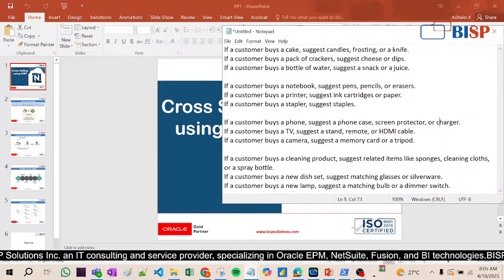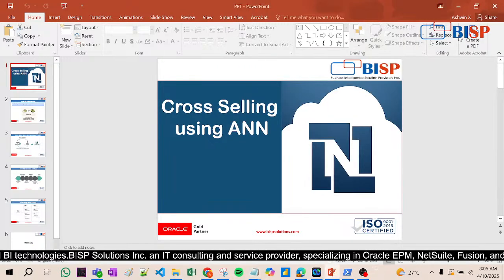If a customer buys a TV, suggest a stand, a remote stand, an HDMI cable. If a customer buys a cake, suggest candles or a knife. If someone buys a bottle of water, suggest snacks or a juice. These types of things are called cross selling. Suppose a customer buys a cleaning product, suggest related items like a sponge, cleaning cloths, and spray bottles. So these are called cross selling.